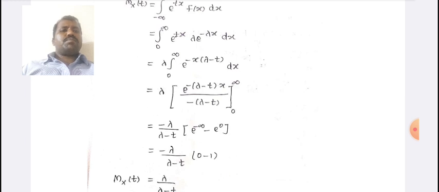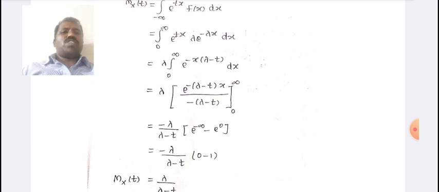Lambda into, integrating this, e power minus x into lambda minus t divided by minus into lambda minus t, with limit 0 to infinity. Minus lambda by lambda minus t into e power minus infinity minus e power 0, minus lambda divided by lambda minus t into 0 minus 1.